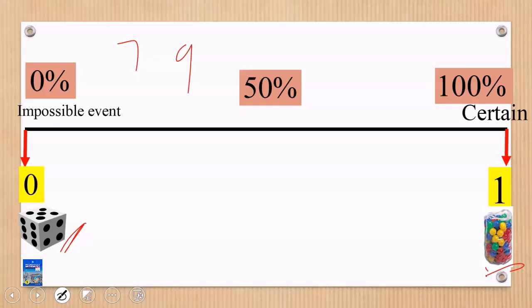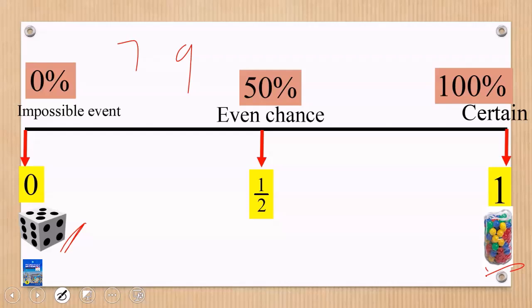This is 100% because the balls are all colored. So any ball that I bring out is a colored ball. So the chance of it occurring is 100% or 1. I hope it makes sense. So that becomes a certain event. The probability is always 100%. It's always 1.